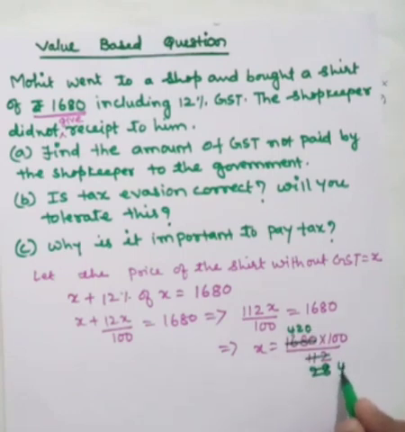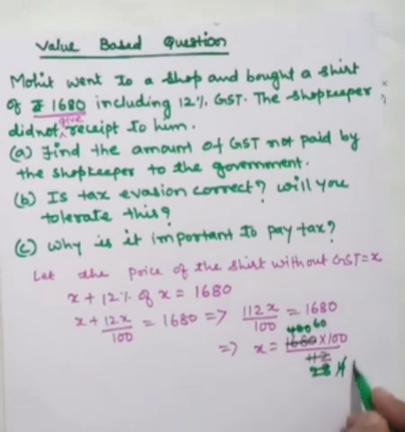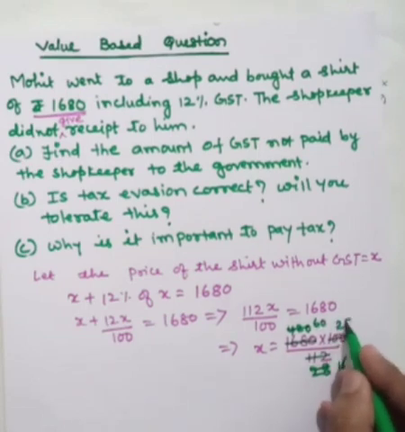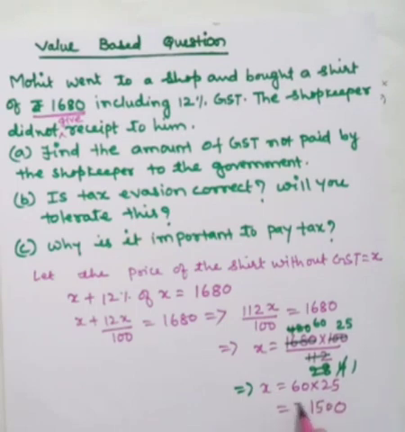So 7 4s are 28, 7 6s are 42 and 1 0. Again 4 1s are 4 and 4 25s are 100. So that means X is equal to 60 into 25. So 25 zeros are 0 and 25 6s are 150. Okay. So that means before GST the cost of the shirt was rupees 1500.